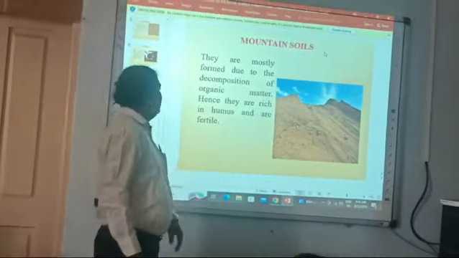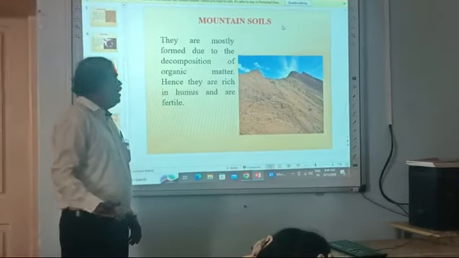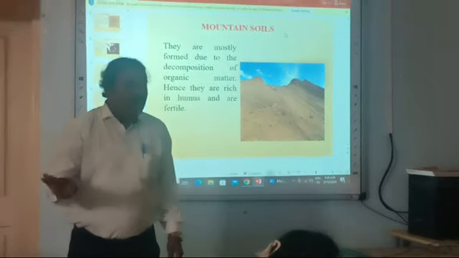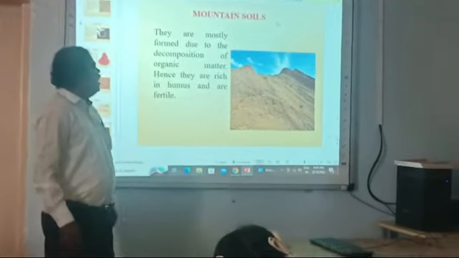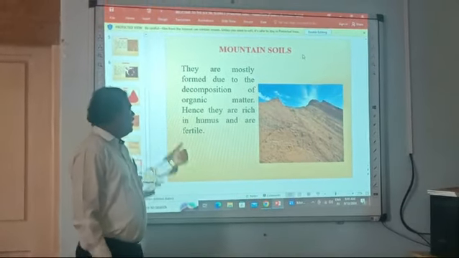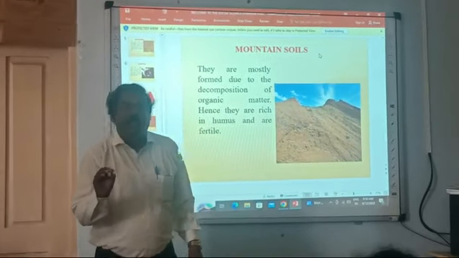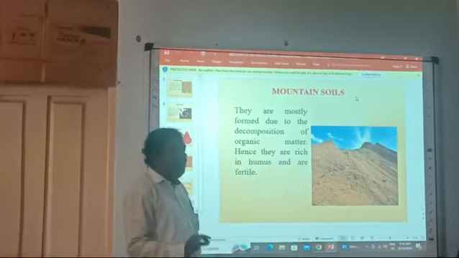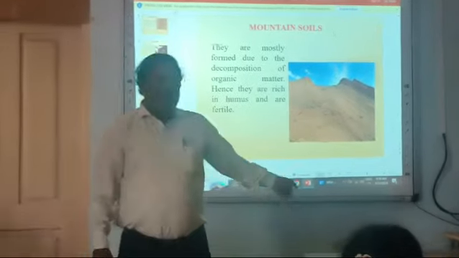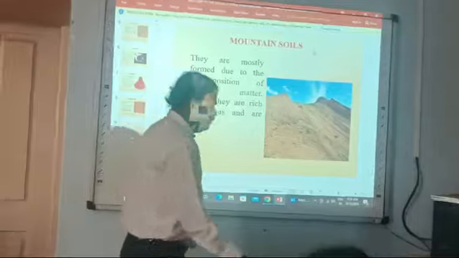Next, we are coming to the point of mountain soil. They are mostly formed due to the decomposition of organic matter. How are they formed? Mountain soils are mostly formed due to the decomposition of organic matter. Hence, they are rich in humus. Which soil is rich in humus? Mountain soil, and they are fertile. Like this, we are looking at it; in our social science museum also we kept mountain soil there.